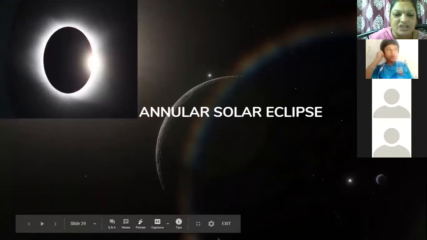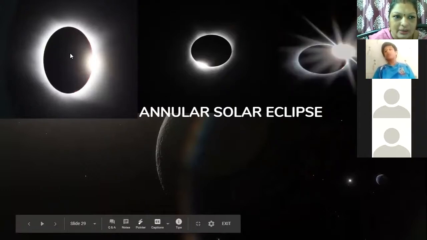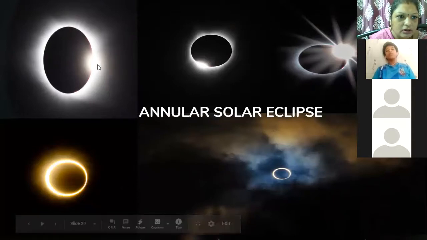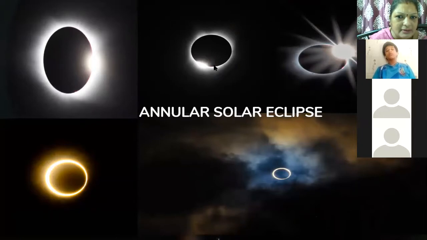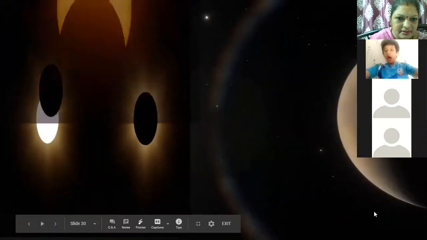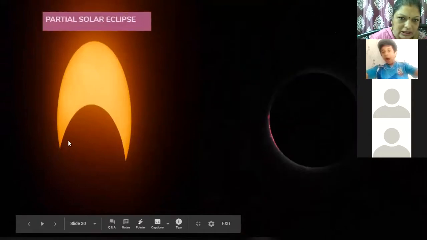These are some pictures of the annular solar eclipse. How it looks when an annular solar eclipse occurs. These are some pictures for you when the moon covers the sun. This is how the moon covers the sun.